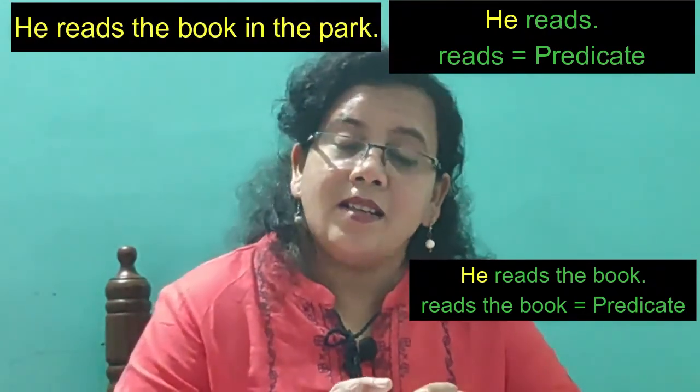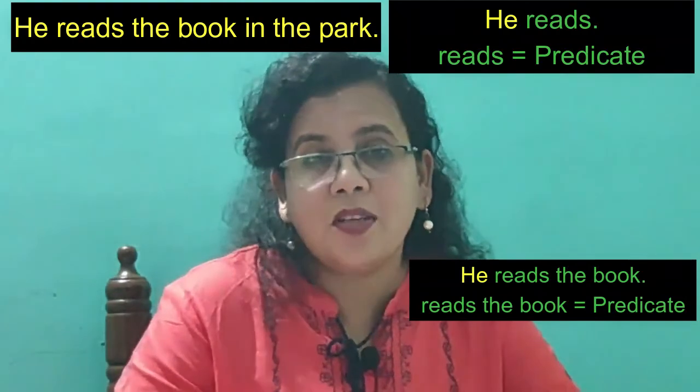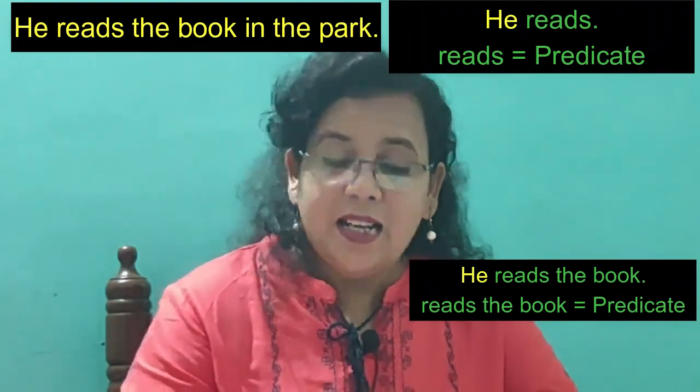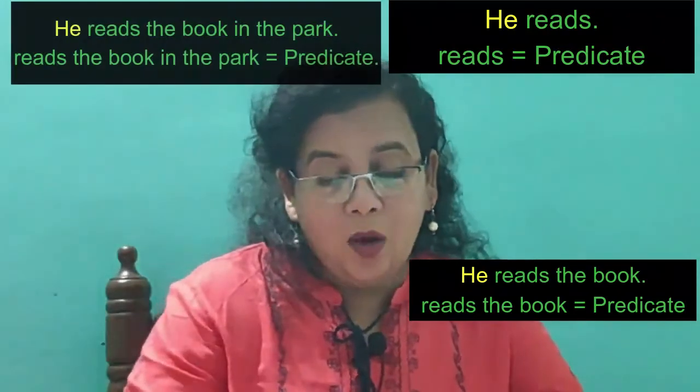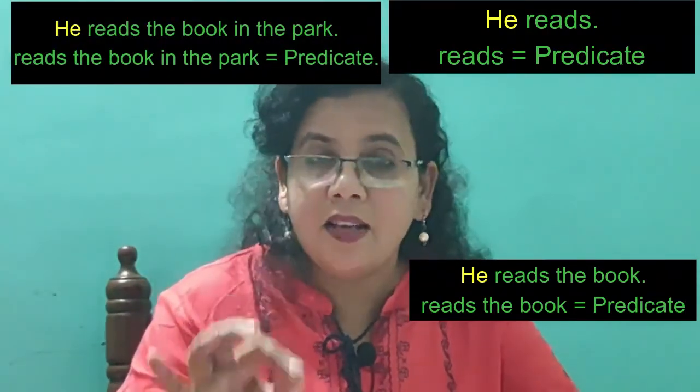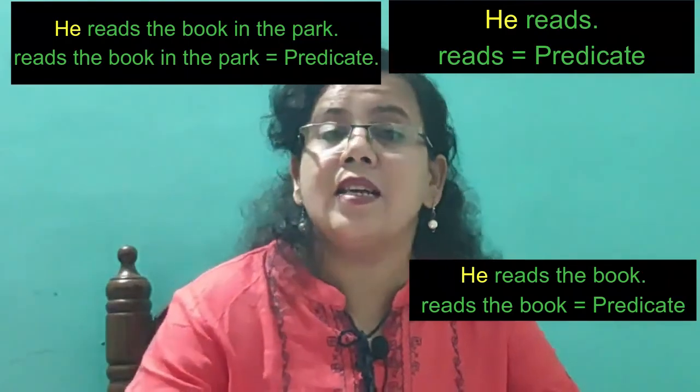Again, he is still the subject. Nothing has changed. Reads the book in the park is the predicate. In all three sentences you see reads, reads, reads. These are verbs, and a predicate must have a verb. So far I explained what is a subject and what is a predicate. Thank you.